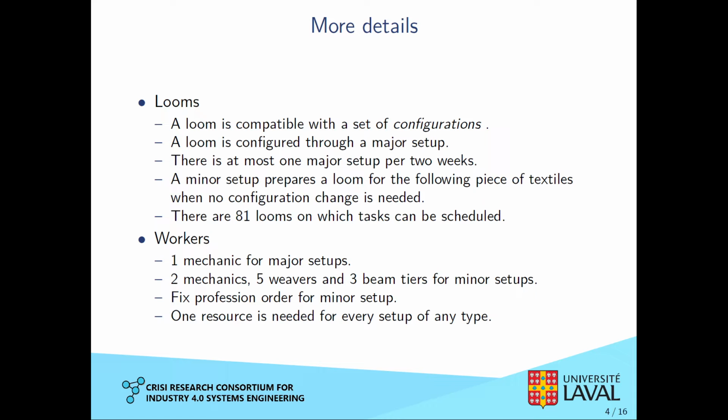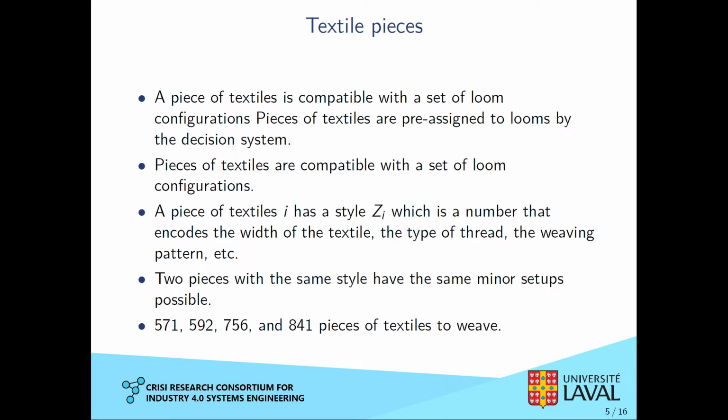On a minor setup, the following professions will interact with the loom in a fixed order. Some professions might not always be needed. So there will be a weaver, beam tier, and finally the mechanics. Pieces of textiles are compatible with a set of loom configurations. We already know which task will be executed on which loom. The tasks are scheduled either before or after the major setup according to their compatibility.